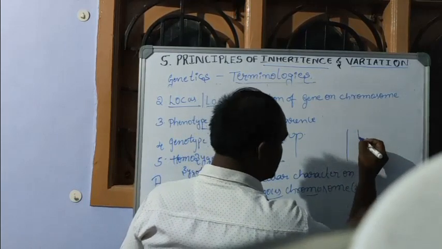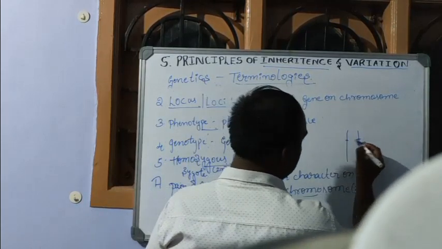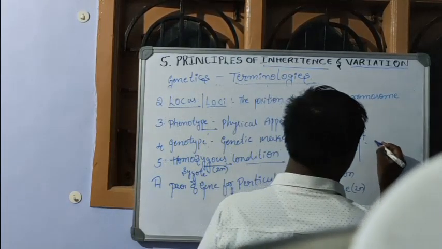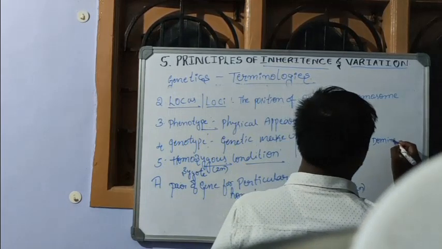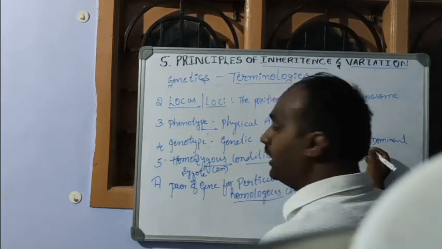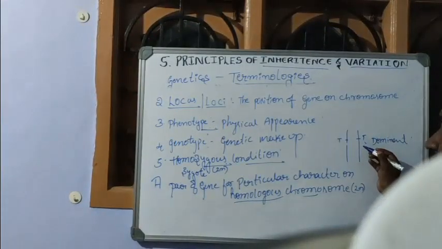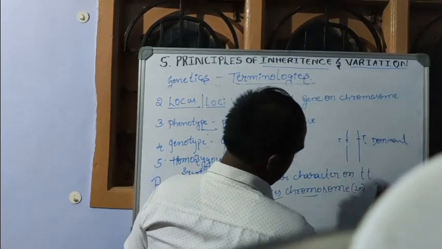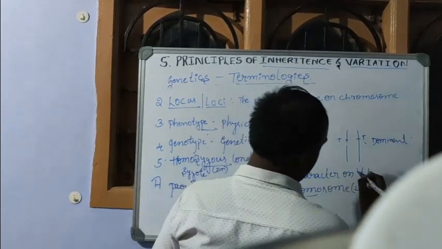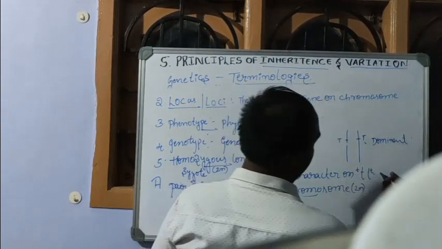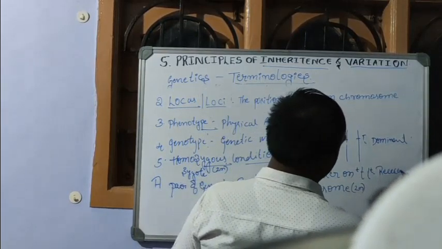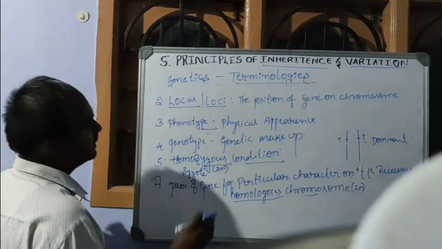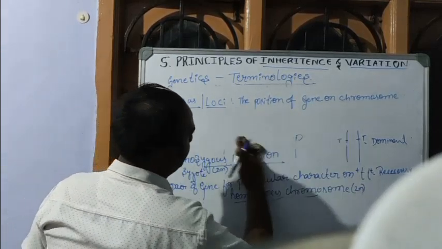This homozygous condition is of two types. If both the genes are dominant, it is called dominant homozygous. Usually in genetics, the dominant is denoted by capital letters. If both the characters are dwarf, we call it the recessive homozygous condition.